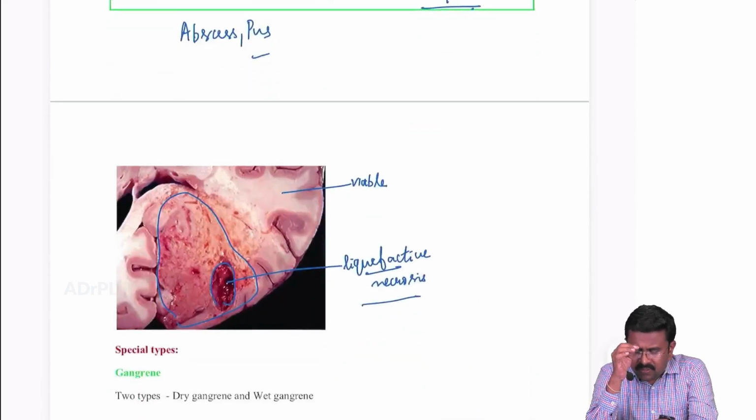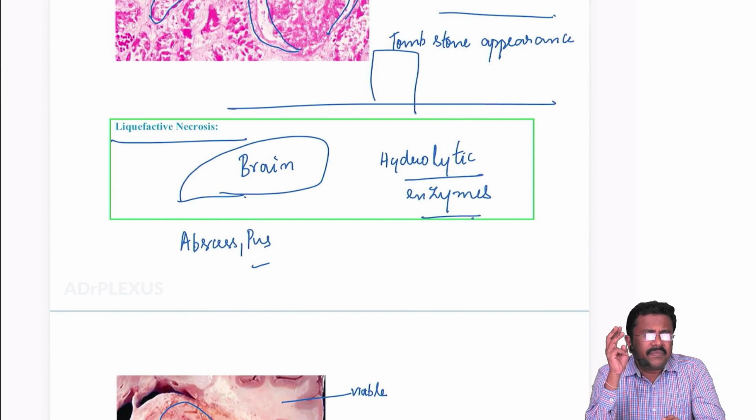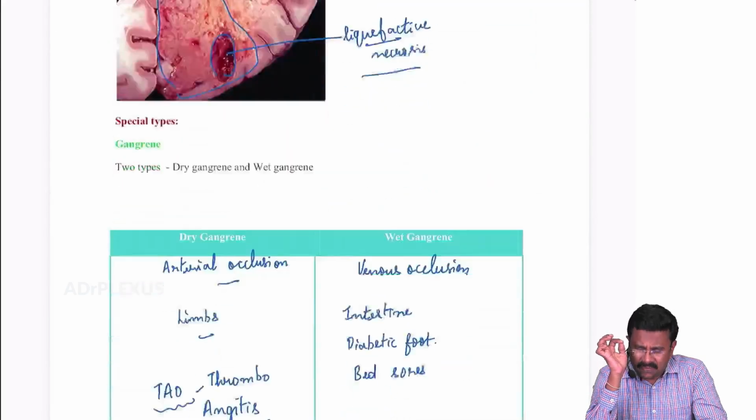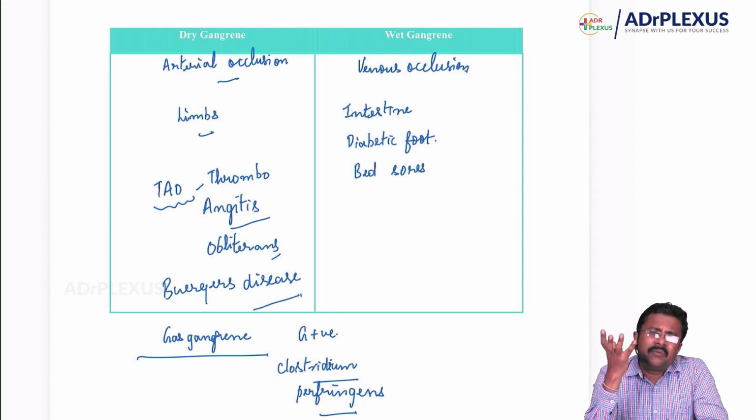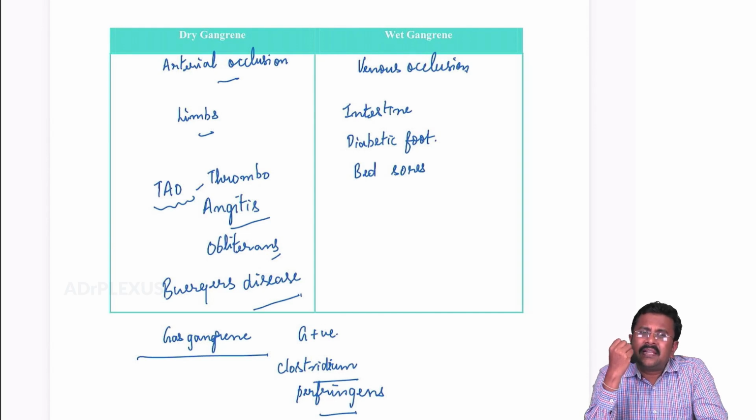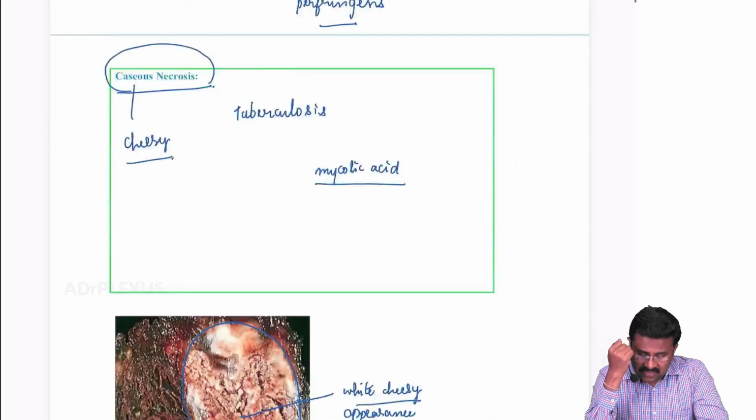Also liquefactive necrosis: you will remember brain, abscess pus, and hydrolytic enzymes. Gangrene is necrosis with superadded putrefaction. Basically there are two types of gangrene. Dry gangrene is common in arterial occlusion and in the limbs, and TAO, thromboangiitis obliterans, is the main disease causing dry gangrene. Wet gangrene occurs in moist areas with venous occlusion: intestine, diabetic foot, and bed sores. And gas gangrene is caused by a gram-positive agent, Clostridium perfringens.